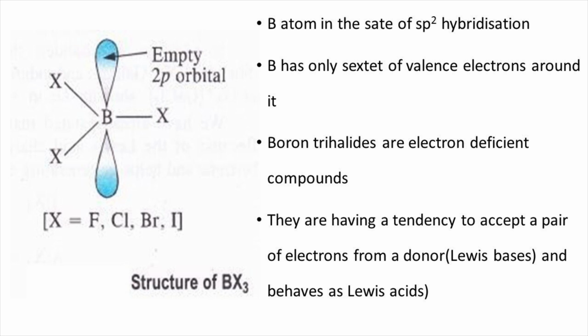Boron atom has only 6 valence electrons around it in such a molecule. So the boron trihalides are electron deficient compounds. They have a tendency to accept a pair of electrons from a donor or Lewis base and behave as Lewis acids.